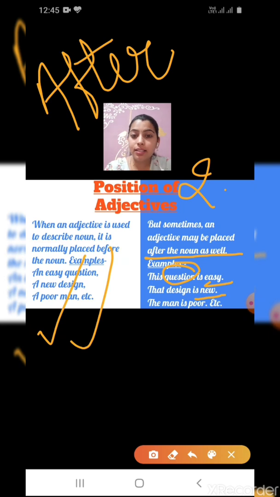That design is new. What is the noun here? Design. And the describing word which is used is new. Next, the man is poor. What is the noun? Man. What type of man? Poor man. Poor is a describing word. Understood?